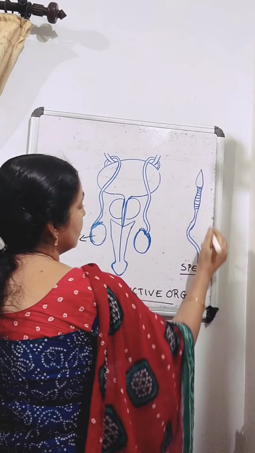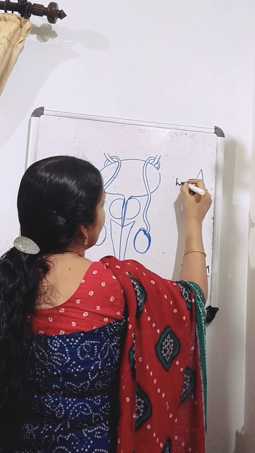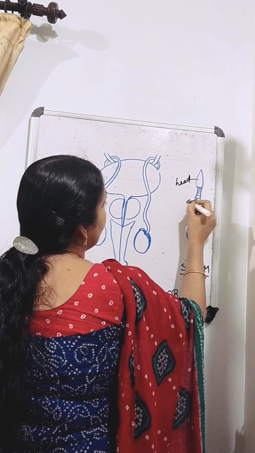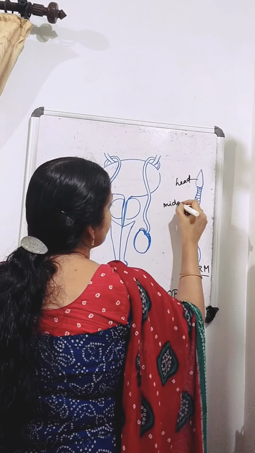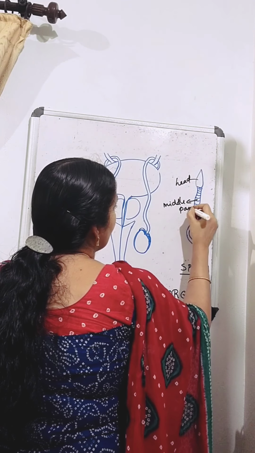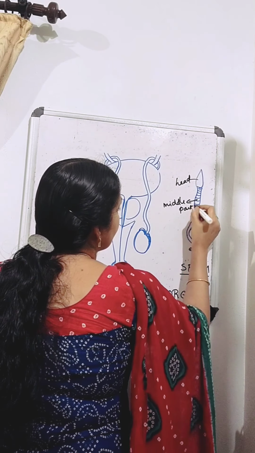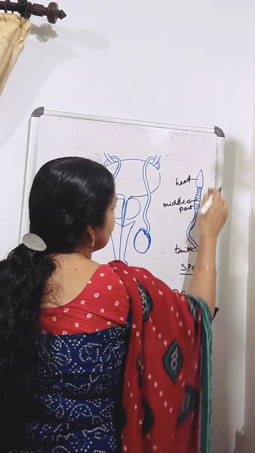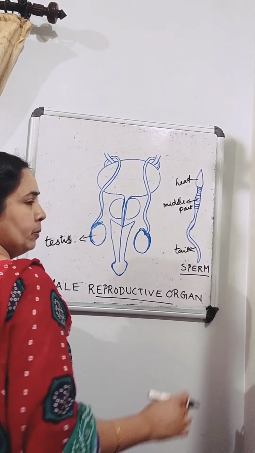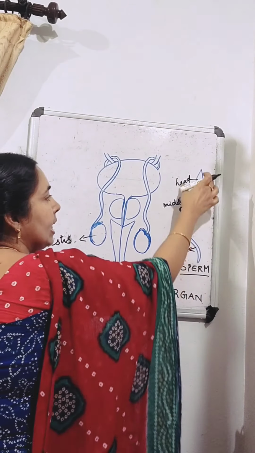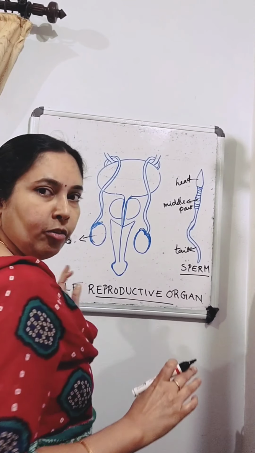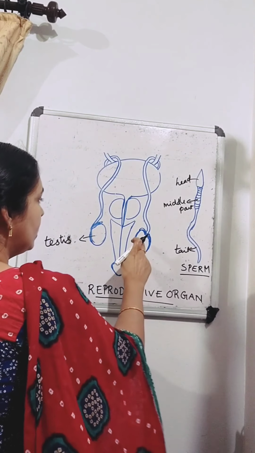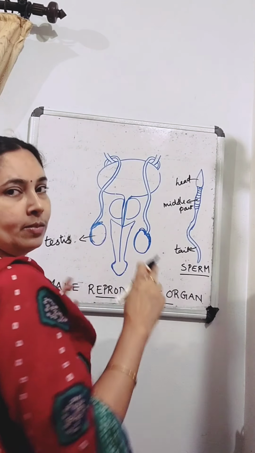So this is the structure of a sperm. It is a single cell, it contains all the components of a cell, and it is produced in the testis.